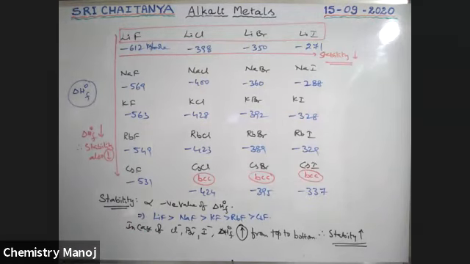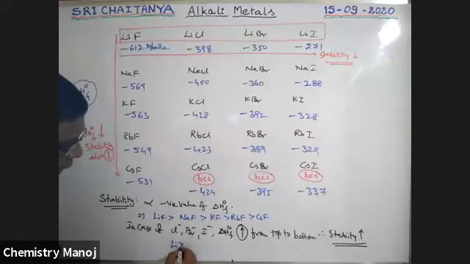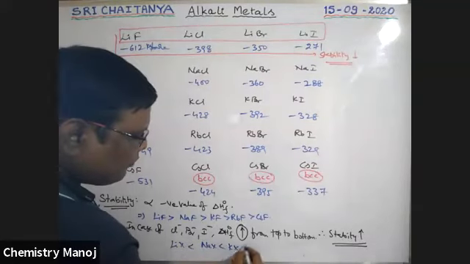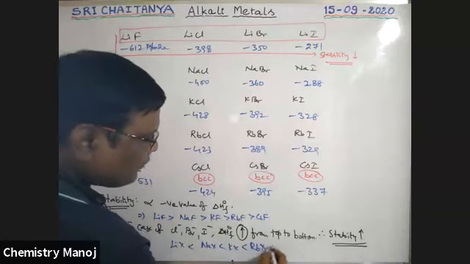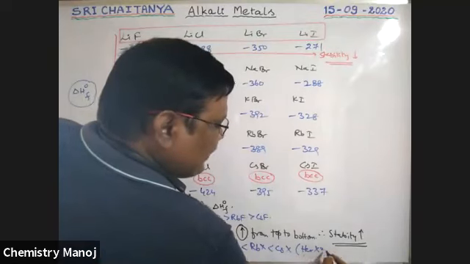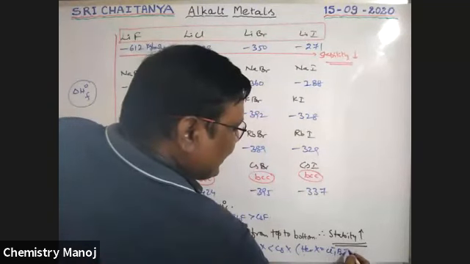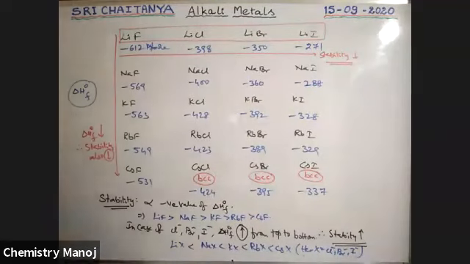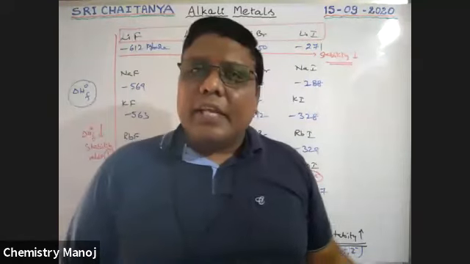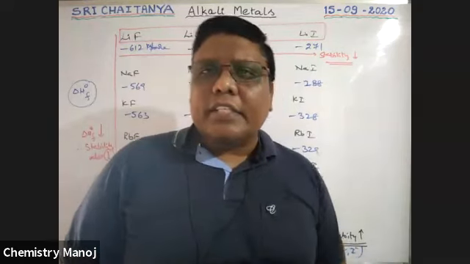For other halides, LiX is less stable than NaX, which is less stable than KX, then RbX, then CsX. Here X is Cl-, Br-, I-, not F-. So this is the order of stability of these halides, boys.